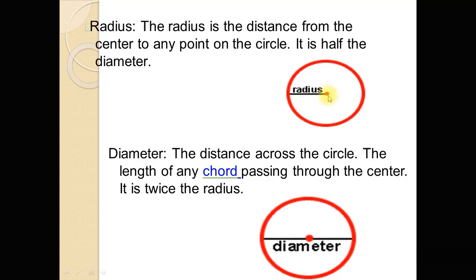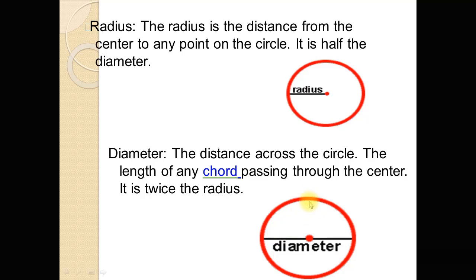And the distance between any two points of the circle which passes through the center is called a diameter. So the diameter is the distance across the circle. The length of any chord passing through the center is twice the radius. Distance across the circle but passing through the center is called diameter. Distance between any 2 points of the circle, where the line passes through the center, this line is called diameter. So this is another diameter.